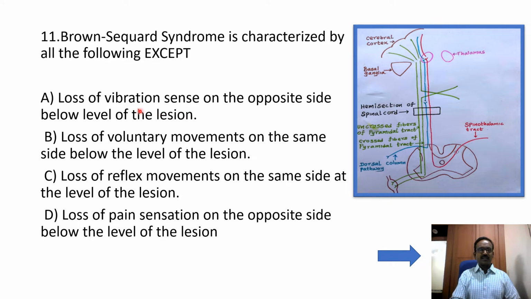The first option: loss of vibrations on the opposite side below the level of lesion. In Brown-Sequard syndrome, below the level of lesion, the same side is affected. This blue color is the dorsal column pathway, and it is affected on the same side. The dorsal column pathway carries vibration, proprioception, fine touch, stereognosis, two-point discrimination, and tactile localization. So loss of vibration sense occurs on the same side below the level of lesion.